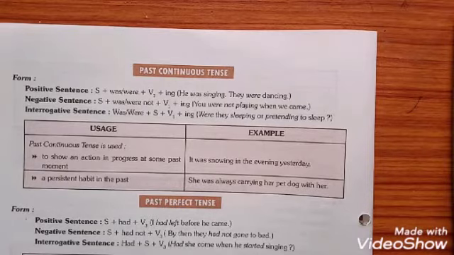Example, the train had started before I reached the station. The train had started before I reached the station. Before here is a joining word. It has been used as a conjunction. In this example, this clause may be reversed.